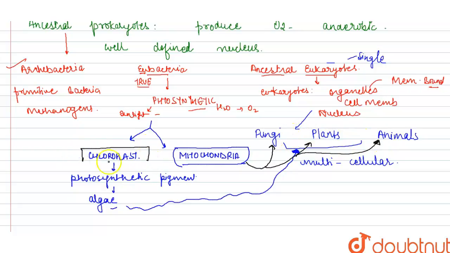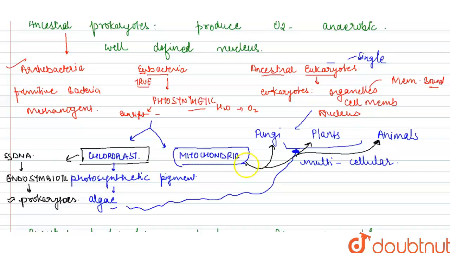Hence, mitochondria and the chloroplast have their own DNA, and these organisms are known as endosymbionts. This means they can replicate on their own, and they are similar to the previous prokaryotes, hence they are known as endosymbionts.